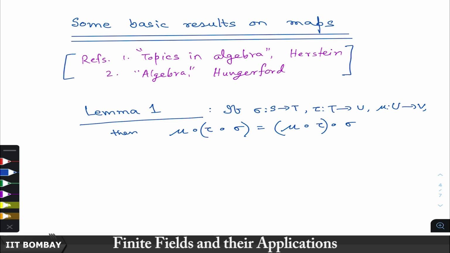Okay. Now, we will discuss some basic results on maps. You can find some of these results in two standard books on algebra. This is a very popular first book on algebra, Topics in Algebra by Herstein, and this is Algebra by Hungerford.